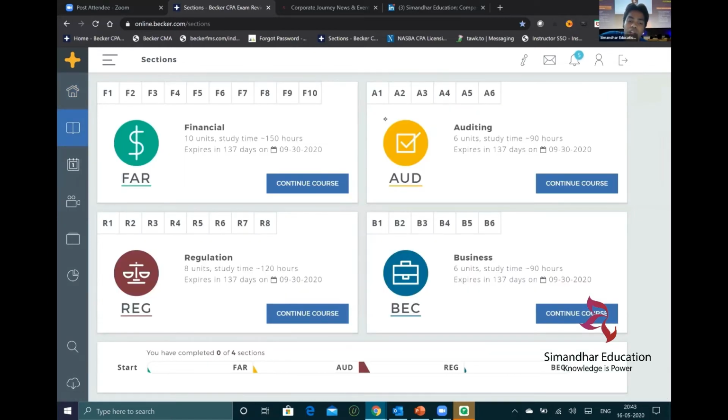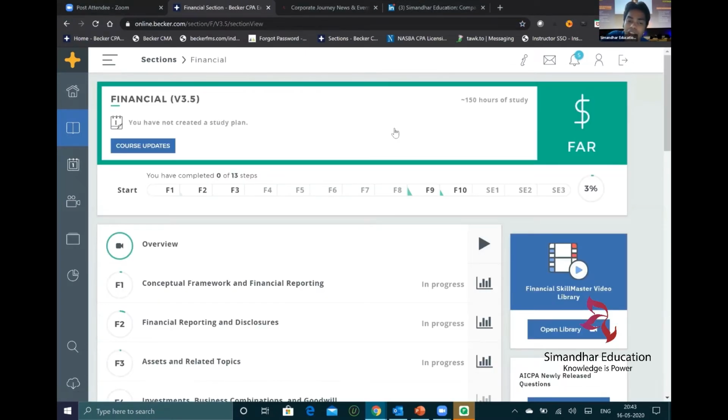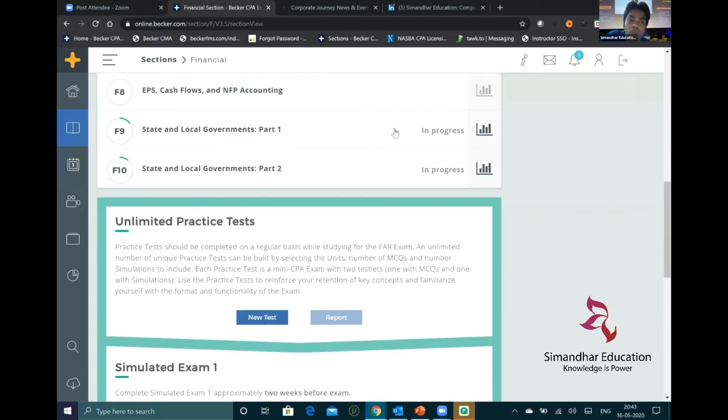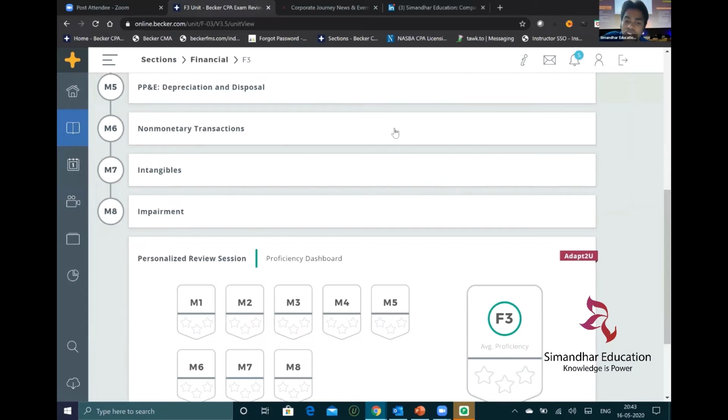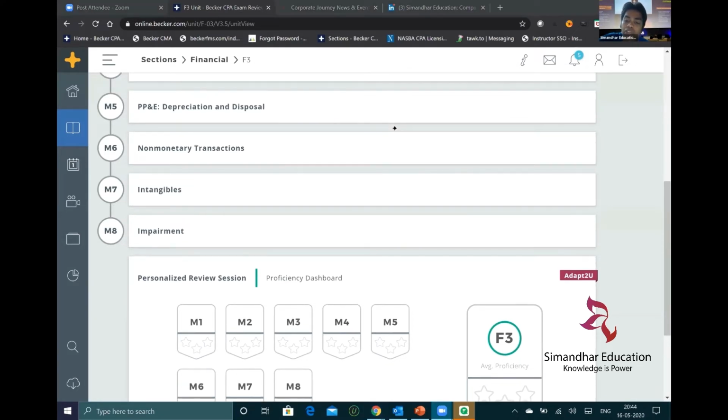So one very important thing we have noticed in Becker is that they have acquired Sana Labs, which is an adaptive AI, artificial intelligence technology. What that AI technology does is you have a performance dashboard, which is a personalized review session. If you keep answering wrongly, this artificial intelligence will check, okay, this guy gets this topic wrong every time, so the software will automatically keep throwing questions on that particular topic itself. This is one of the brilliant features, and they have invested heavily in that artificial intelligence tool. And Becker is, I think, the only review provider which has invested so much in AI also, right? So these are the few features of the Becker product.